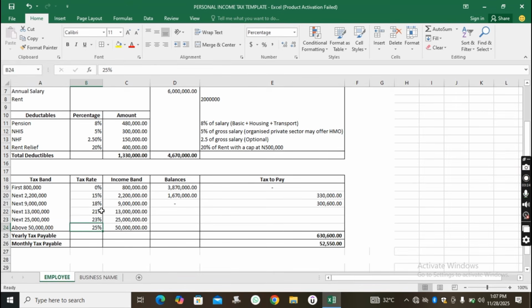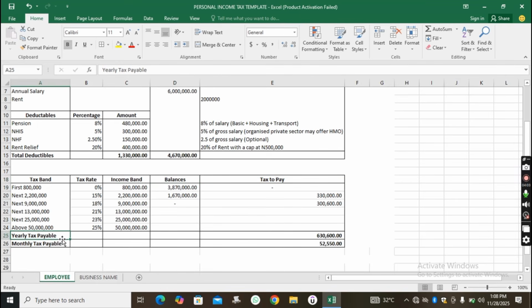But also remember that this tax band is a graduating rate. So if your income falls in 800,000, it can also spill over to 2.2 million. That is why we say it is a graduating rate, or a graduating tax band. You're going to see some of those things when we start doing the practical examples. Now, this is the income band. I think by explaining the tax band, I have also explained the income band. Then we have the balances and the tax to pay.